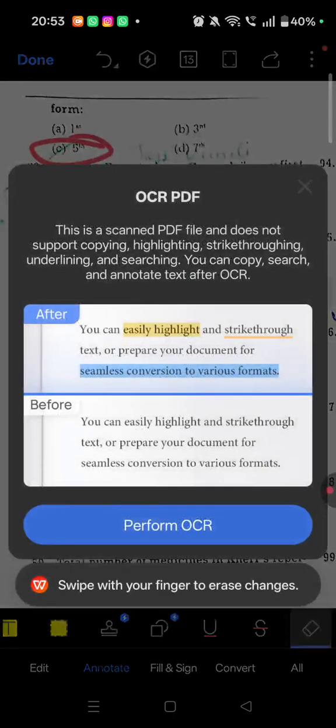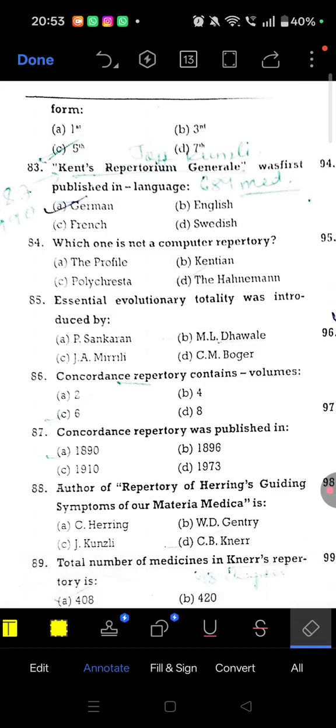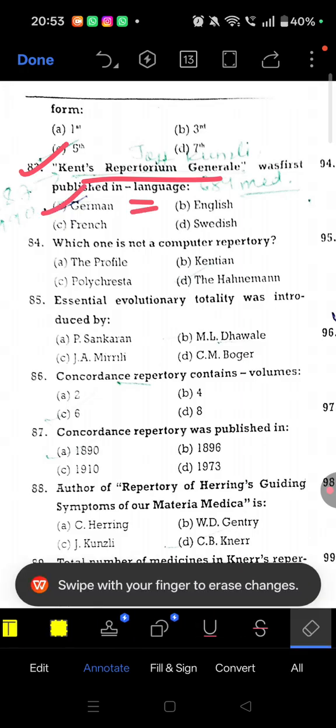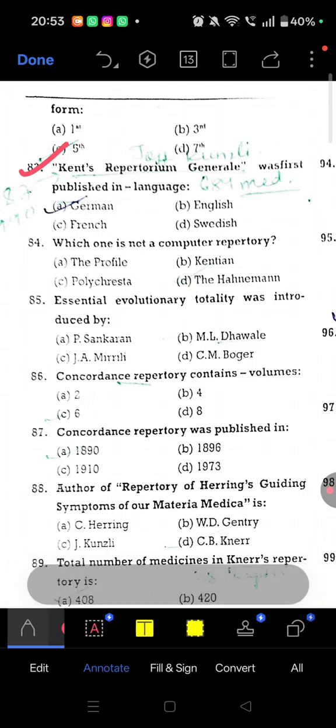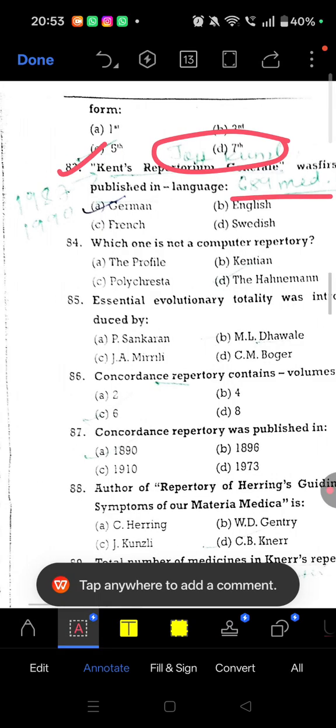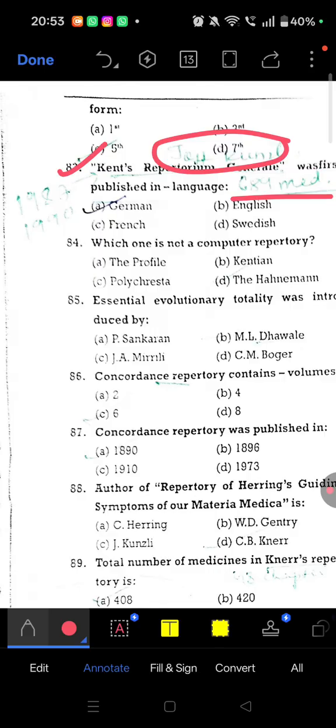Kent Repertorium Generale was first published in which language? So in German language. Acha, I have written some extra points here. Kent Repertorium Generale was published by Jost Künzli, right? 684 medicines are there, and it was published in German language. It has two editions, 1987 and 1990.